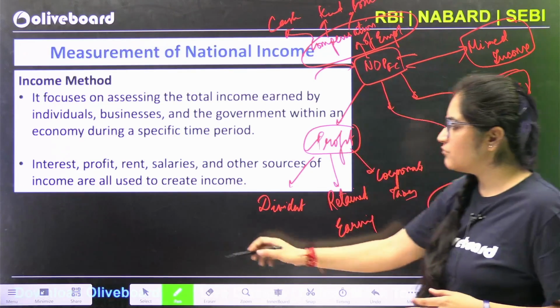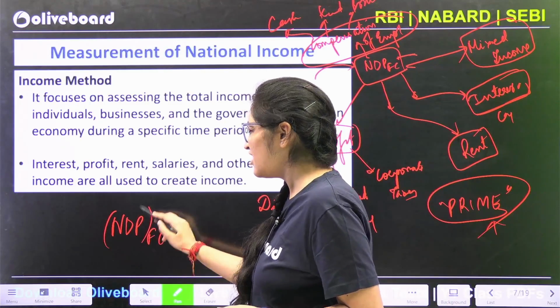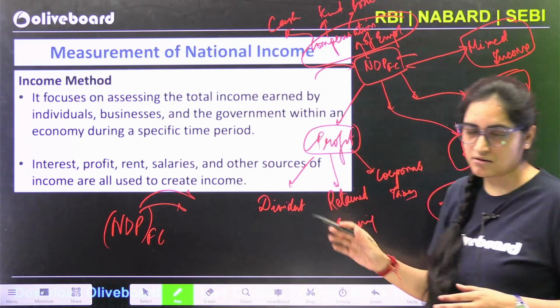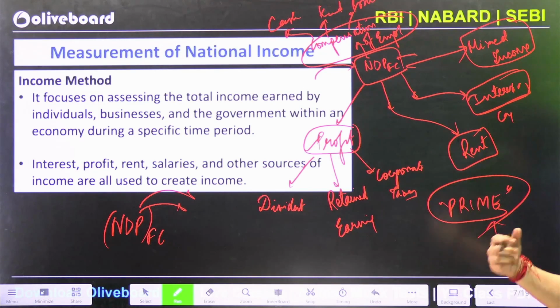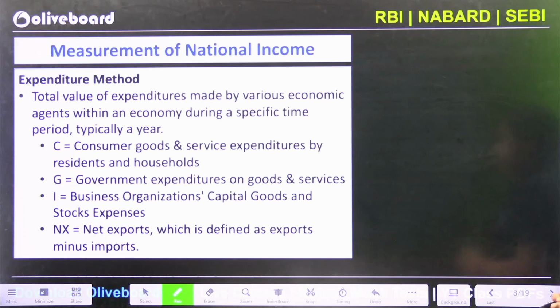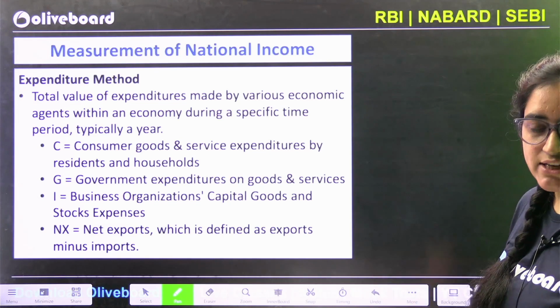So once we get this NDP FC, NDP at factor cost, now you can change it into anything. You can convert it into GDP, GNP, or NNP, which we have dealt with in the last segment. After this, let's see how we are going to calculate the national income using the expenditure method.